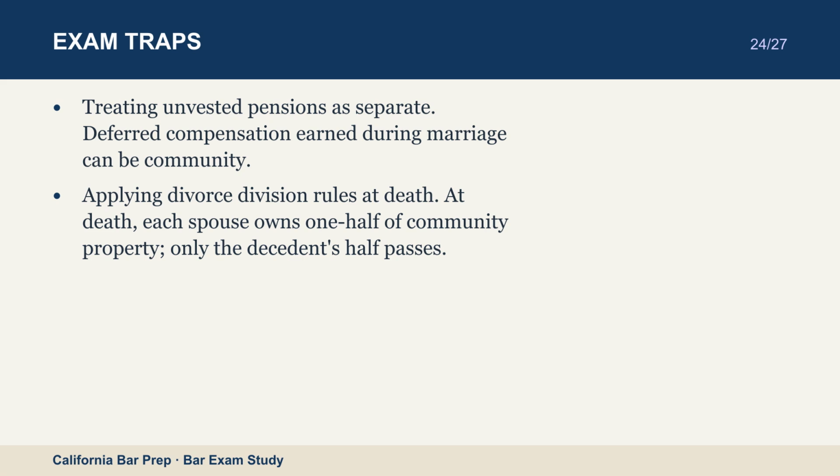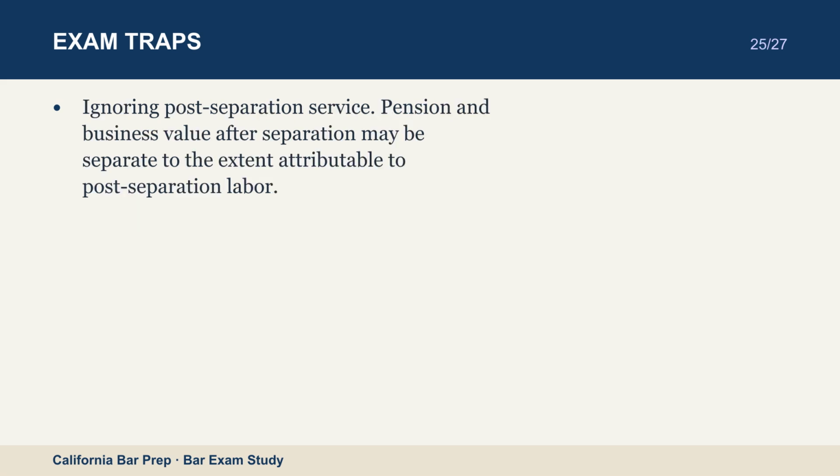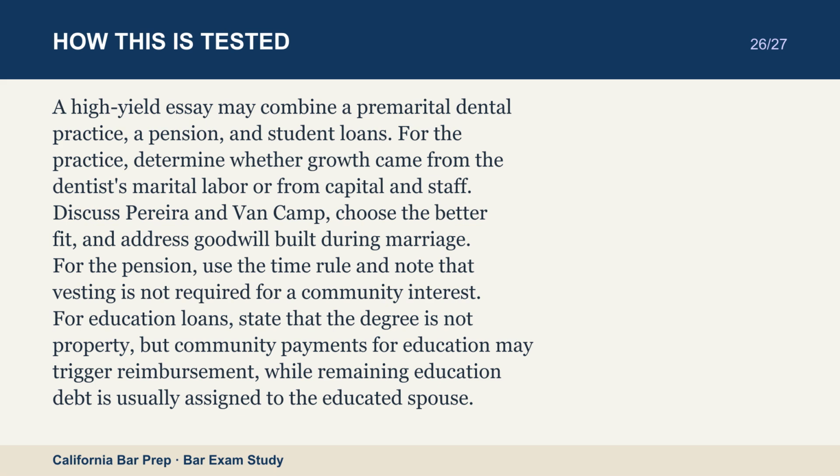A high-yield essay may combine a premarital dental practice, a pension, and student loans. For the practice, determine whether growth came from the dentist's marital labor or from capital and staff. Discuss Pereira and Van Camp, choose the better fit, and address goodwill built during marriage. For the pension, use the time rule and note that vesting is not required for a community interest.